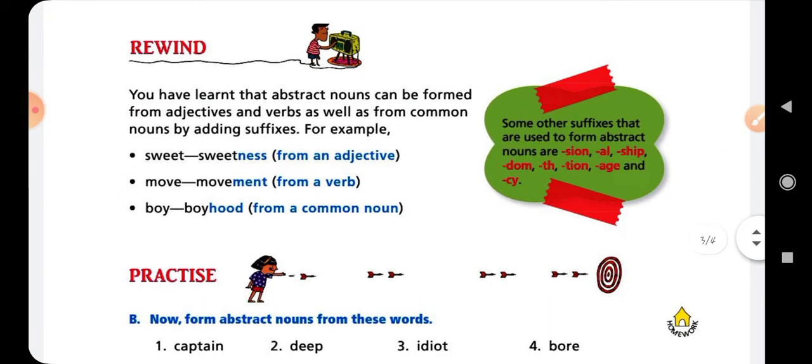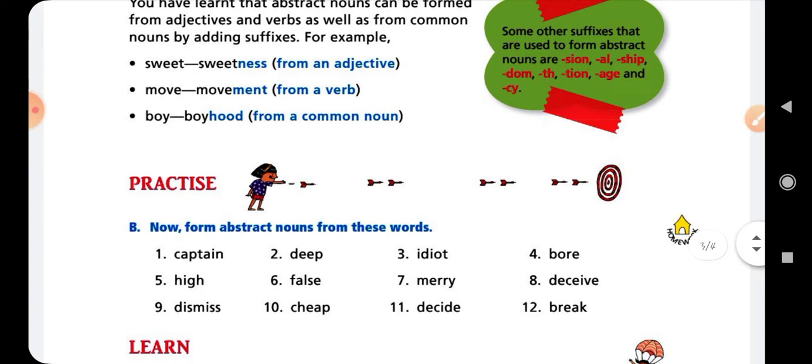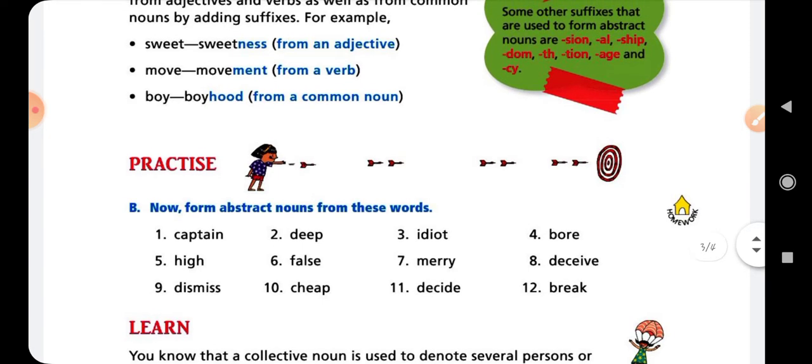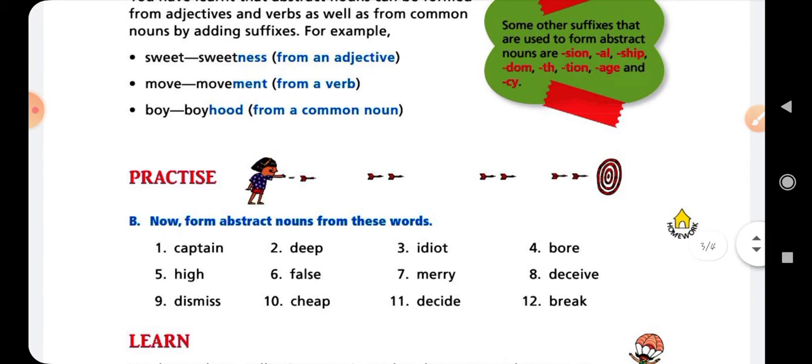Okay, now next exercise is B. Exercise B tells us to form abstract nouns from these words. You can see here are 12 words, and we can change these words into abstract nouns. So it is very important for you.